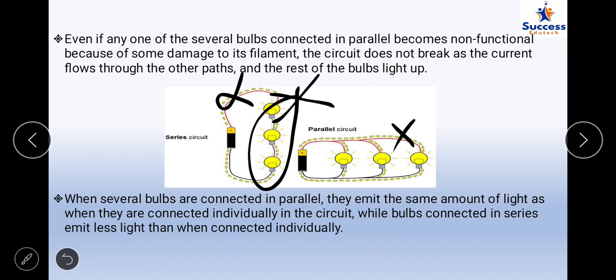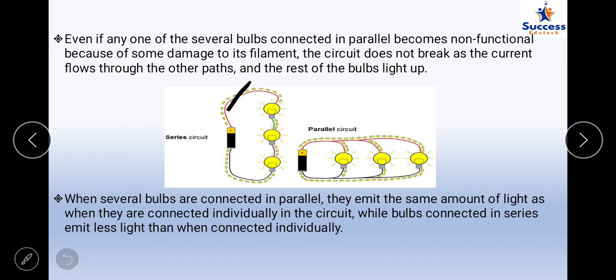If this connection fails, the two bulbs will still glow, because the closed loop is complete and the current has a route to go across. Whereas in series combination it is not possible, because once the connection is broken, there is no closed loop for the current to flow.